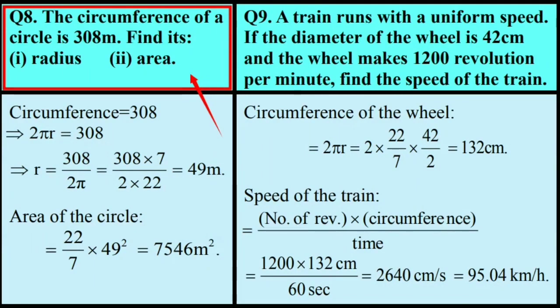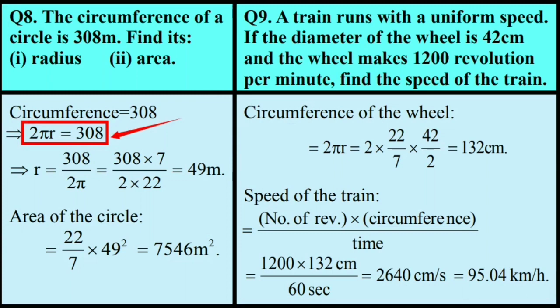This question number 8 is a very simple question on circle. The question says, the circumference of a circle is 308 meter. Find its radius and area. According to formula, the circumference of a circle is 2 pi r, and here according to the question the value is 308 meter.